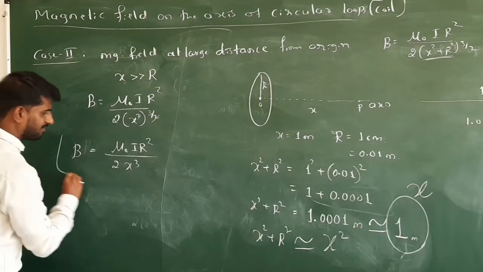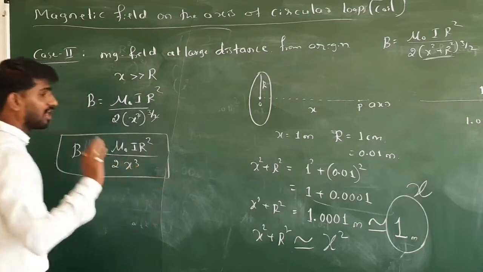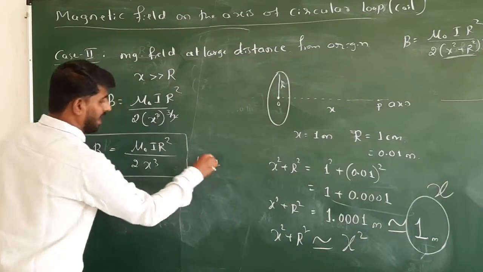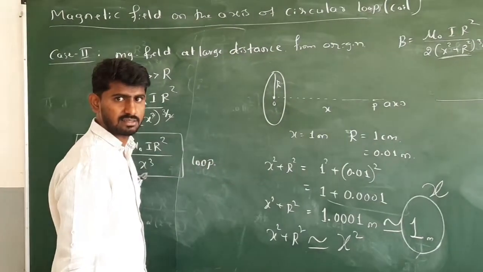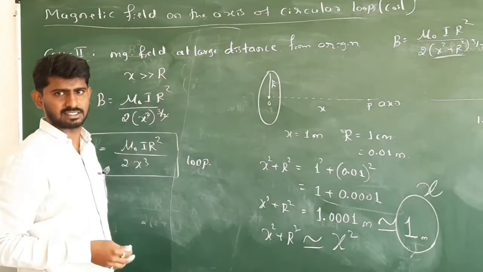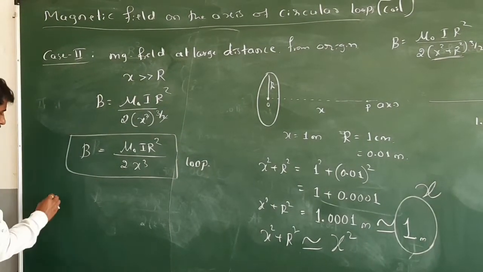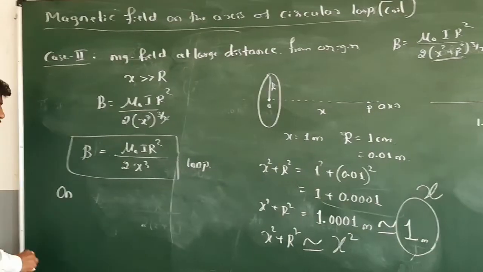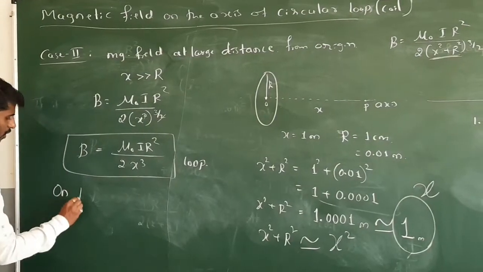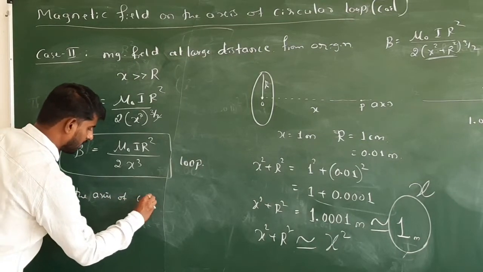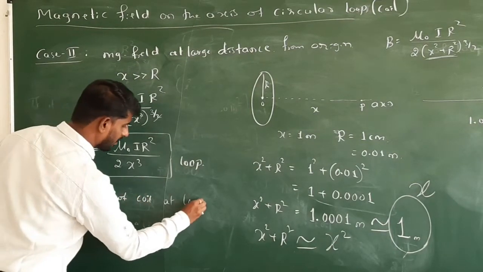So this is the magnetic field on the axis of a circular loop at a large distance, at a point which is at a large distance. It's the same thing for the magnetic field on the axis of the coil at a large distance.